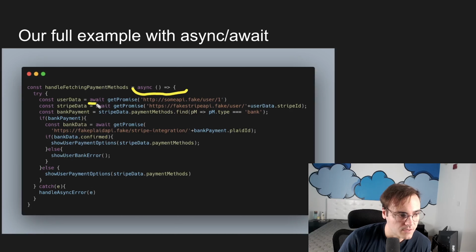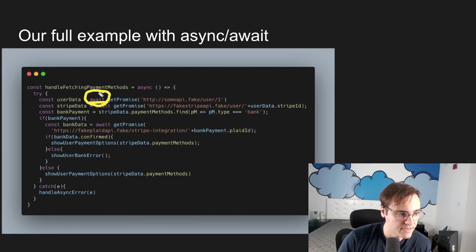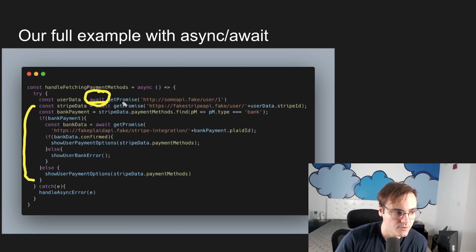Then we call our promise. But notice now, instead of chaining a .then at the end here, what we do is we preface it with an await. Now, what's going to happen here? Well, this await is syntactic sugar for a .then. All that means is we're going to hit this await, and JS for us is going to wrap the rest of this code up in a nice little callback under the hood. And it's going to wait to run the rest of this code until this promise resolves. But it just does it for us.